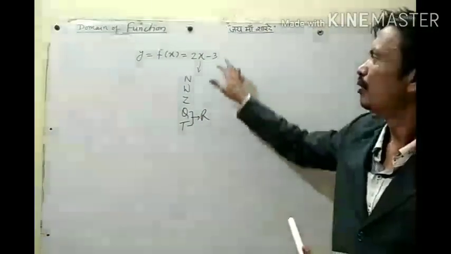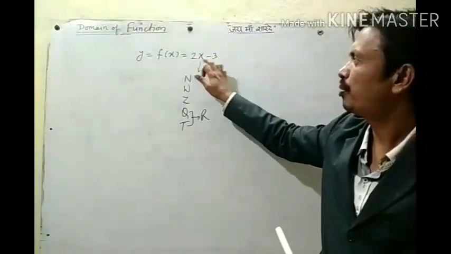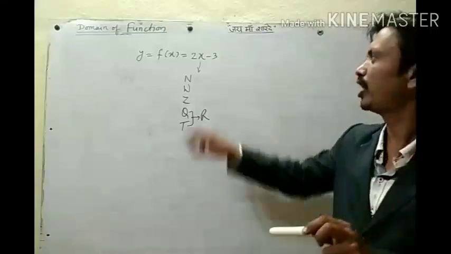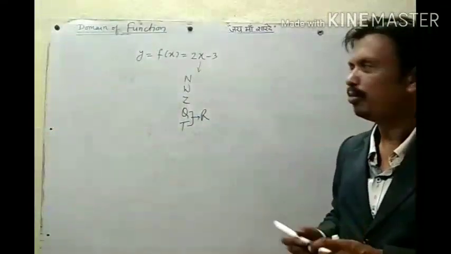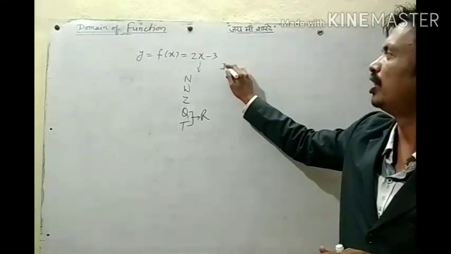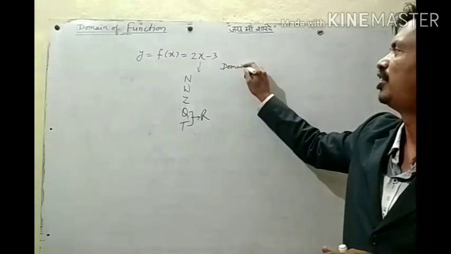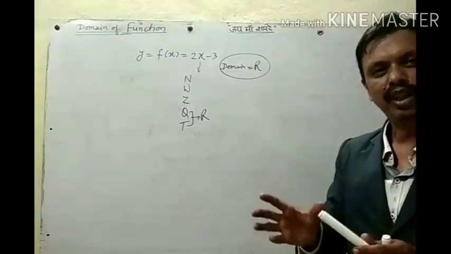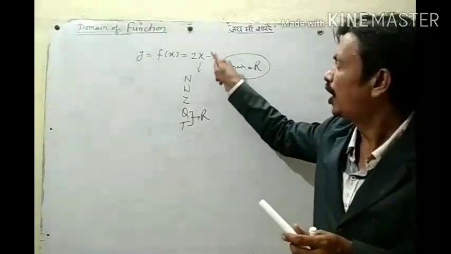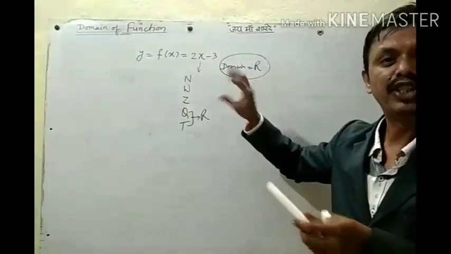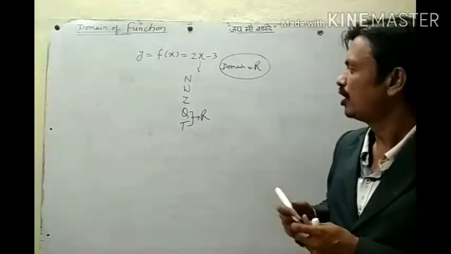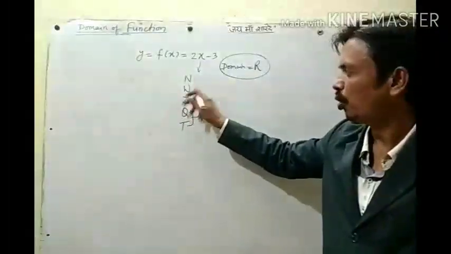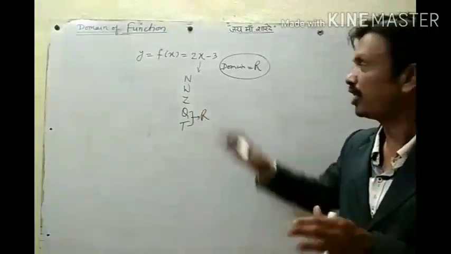It means we can find the value of 2x minus 3 for every real number. For every real number we can find one value of y. It means what we can say, its domain is the set of real numbers. Simple meaning, this function is defined for which values, and those values can be one set like natural numbers, whole numbers, integers, rational numbers, real numbers.